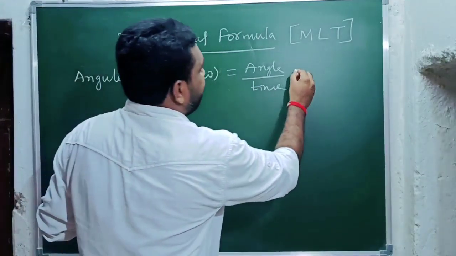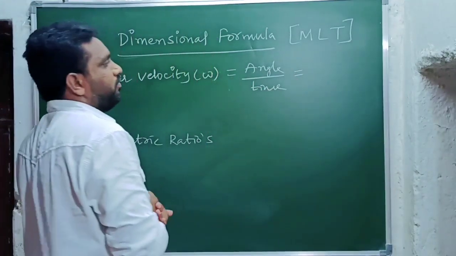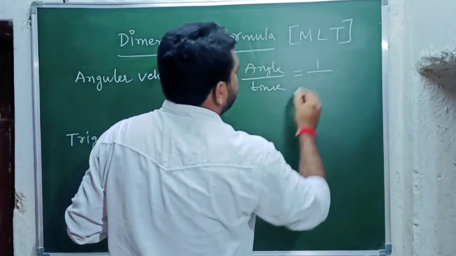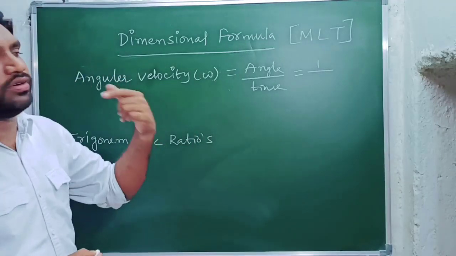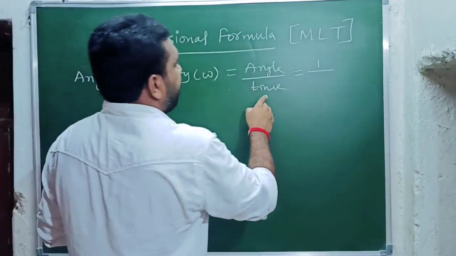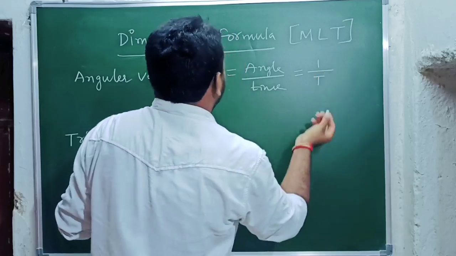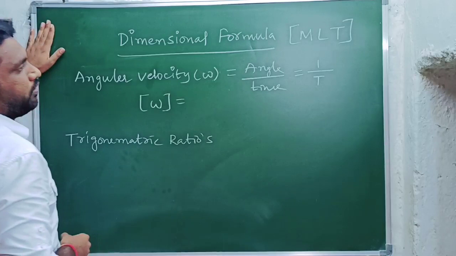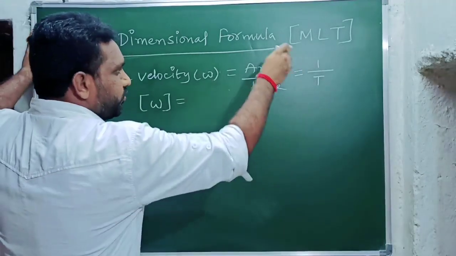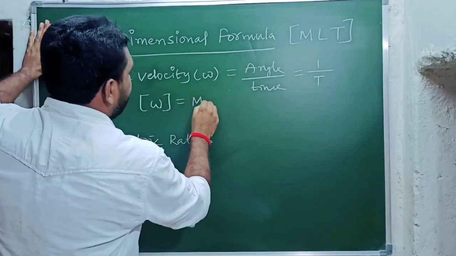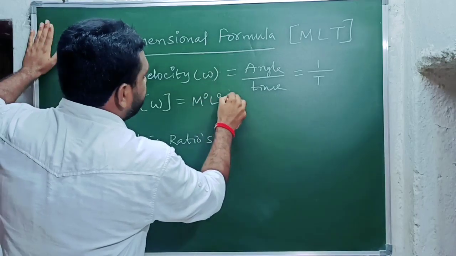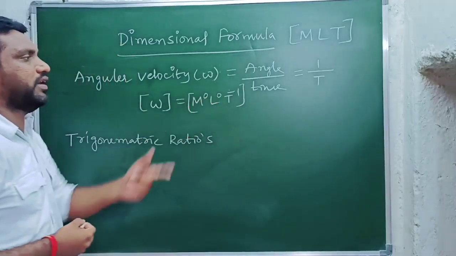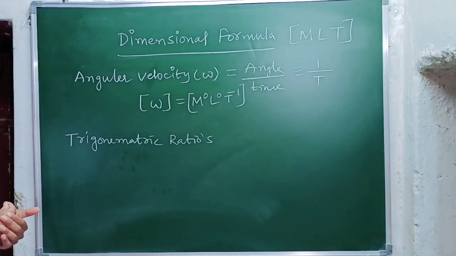We know just now that the dimensional formula of angle is 1, that means M to the power of 0, L to the power of 0, T to the power of 0. And time means T. Very simple. So the dimension formula of angular velocity, when T goes to the upside, we get M to the power of 0, L to the power of 0, T to the power of minus 1, or else simply T to the power of minus 1. So this is the dimension formula of angular velocity.